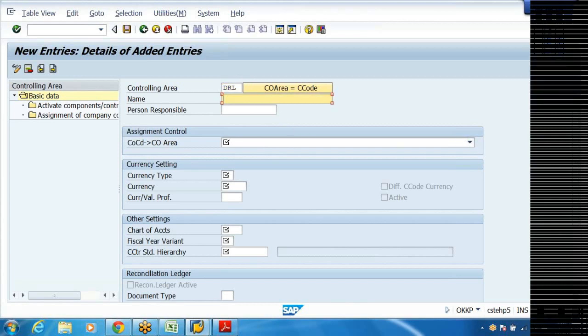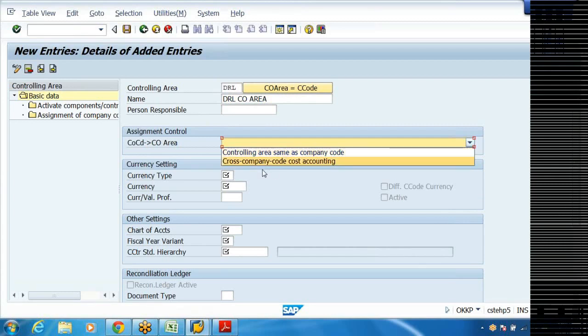I'm using DRL. Name: DRL CO area, controlling area. Controlling area same as company code, cross company codes controlling.